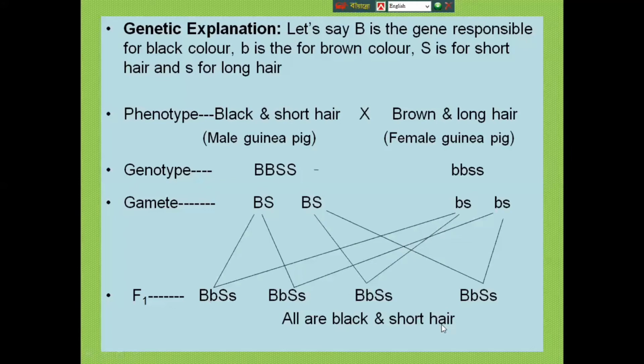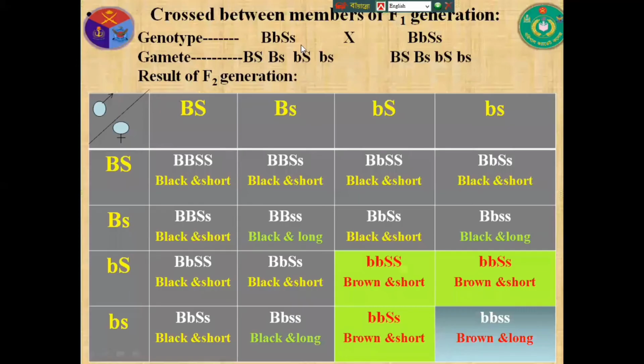Now you have to cross between members of the F1 generation. Then we get four types of gamete, because their pairs are broken down and mixed with each other. It's the main theme of Mendel's second law. So BS, Bs, bS and bs, we get these four types of gamete.